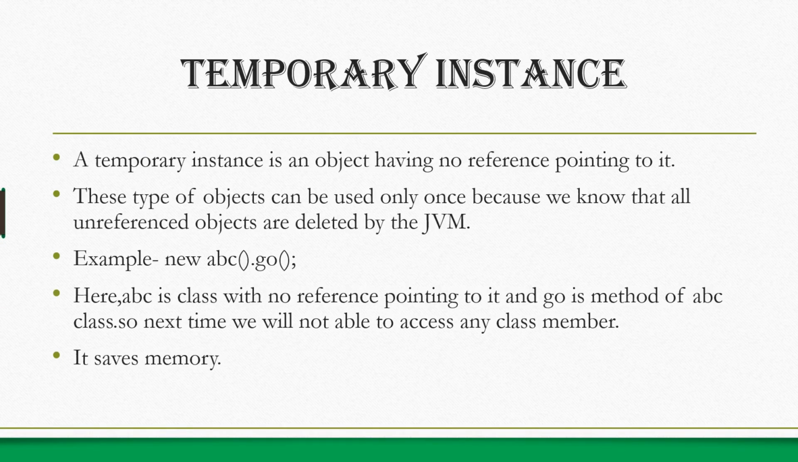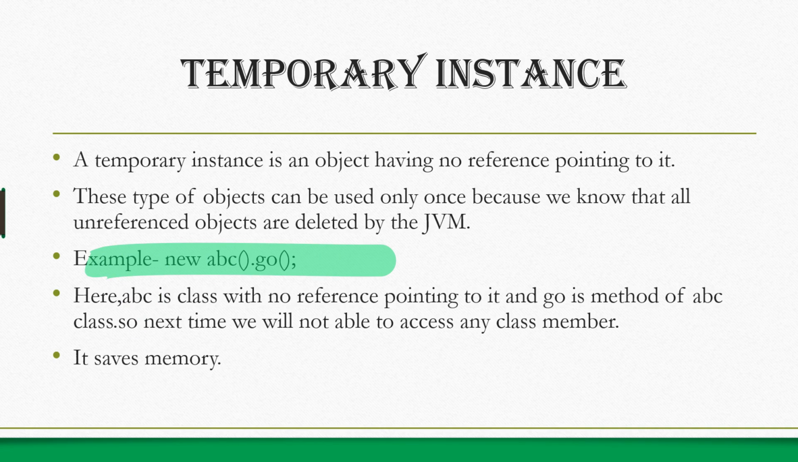Okay, now how to create these unreferenced objects? To create these unreferenced objects, or you can say temporary instances, we can use this statement. Here ABC is a class and we are creating a temporary instance. Why a temporary instance? Because no reference is pointing to it. We are not creating an object using a reference. We are just creating an object by using the new keyword and calling its go function. So at this statement it will create the temporary instance and call its go function.